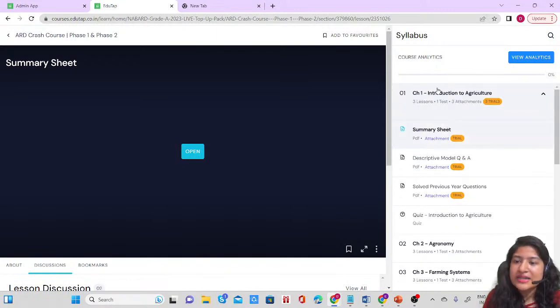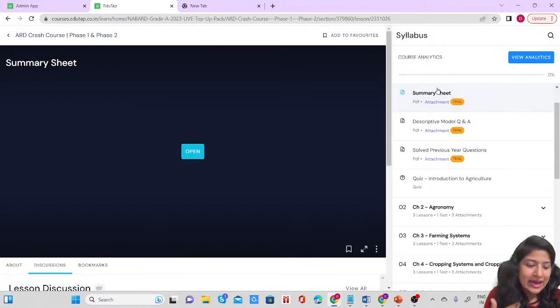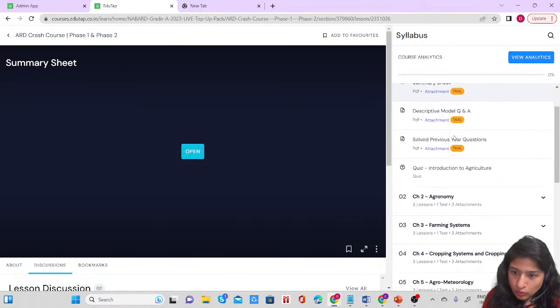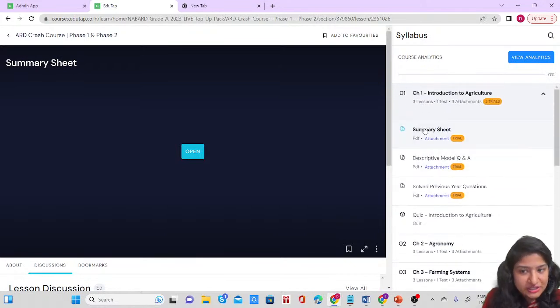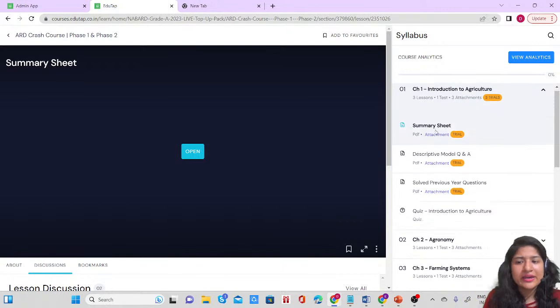If you look at chapter 1, which is introduction to agriculture, and of course it is part of your syllabus, we have a descriptive model question answer that will help you in your phase 2. We have a summary sheet of this particular chapter. Those who are in NABARD Gold and Silver know we have first notes and then crisp summary sheets. So here we have summary sheets.